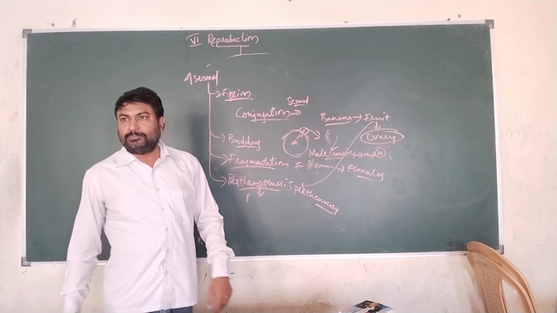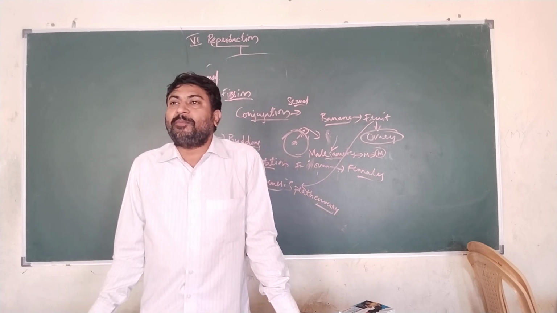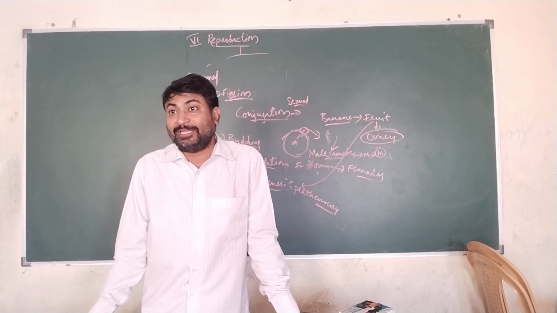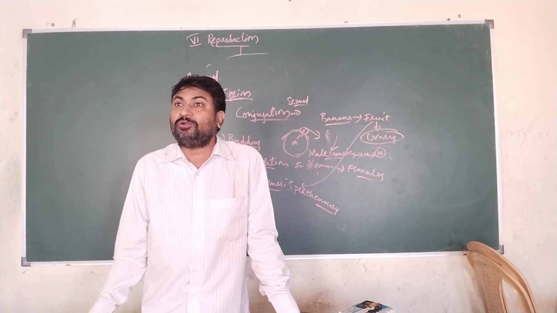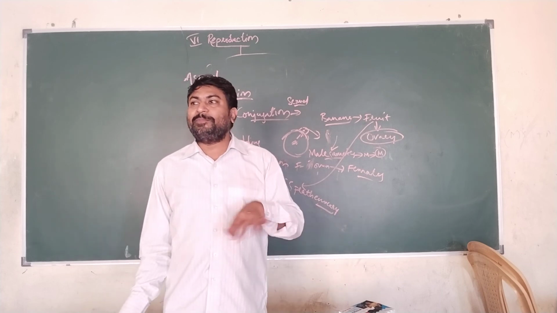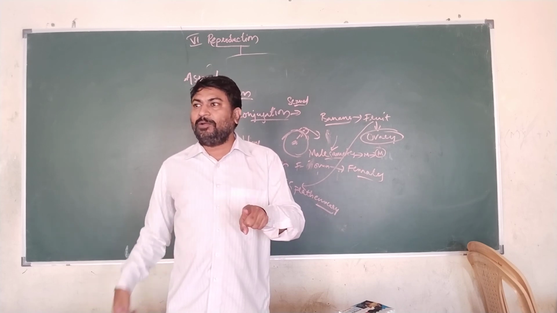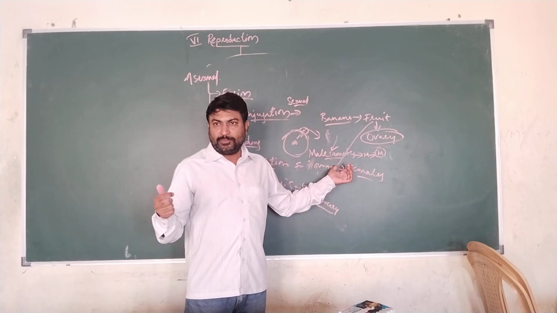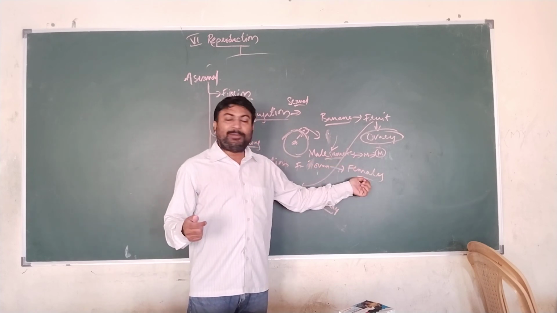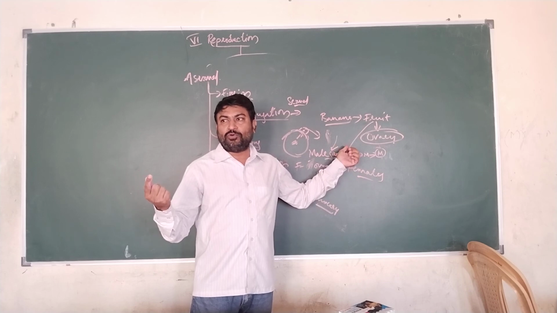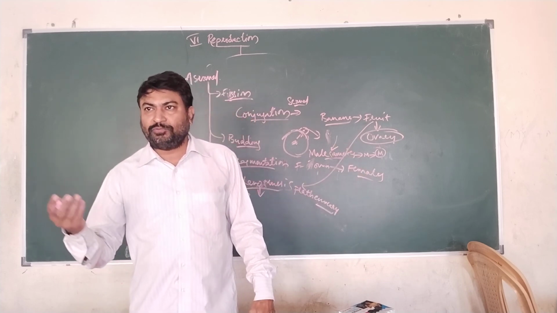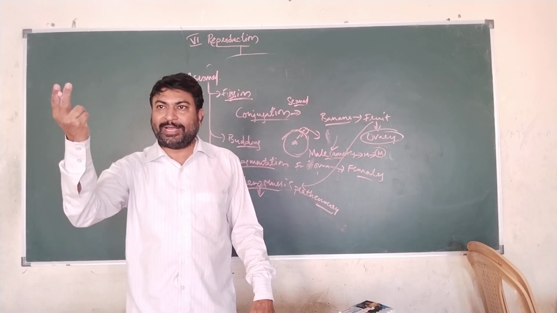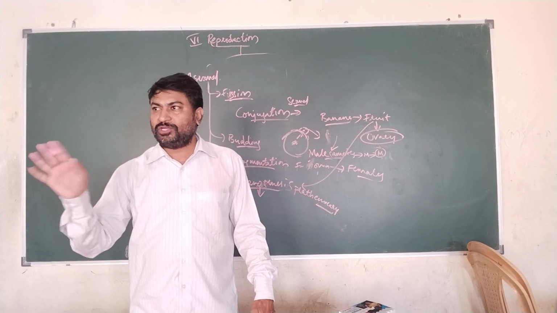Parthenogenesis is a process where a new individual is formed from either the male gamete or the female gamete, without the fusion of male and female gametes. Gametes will be involved, but no fusion of gametes will take place. Examples are ants and bees, where fertilized ovum will give rise to females and unfertilized ovum will give rise to males. Seedless fruits, for example banana, where the ovary will develop into a complete fruit, and no fusion of gametes takes place.